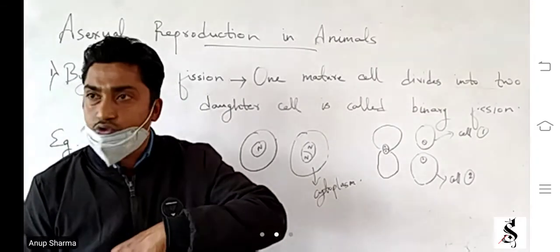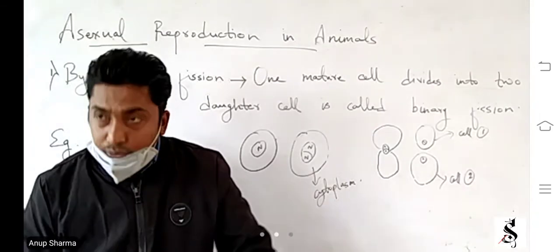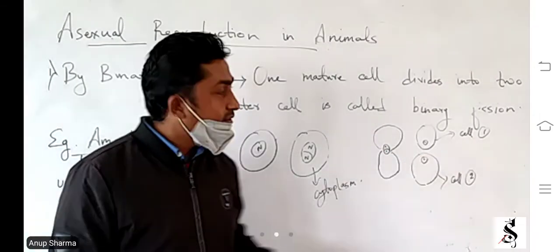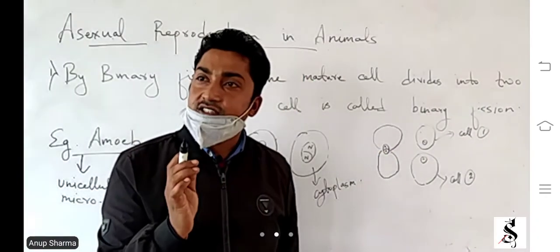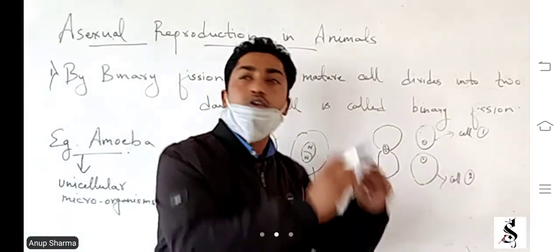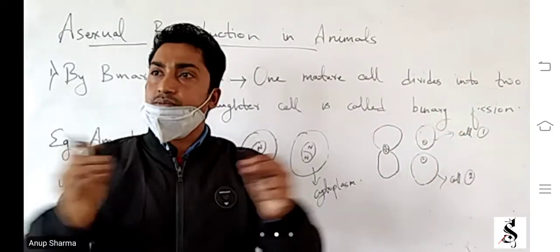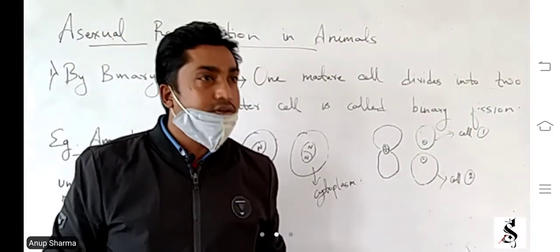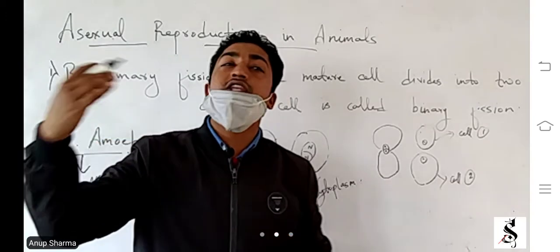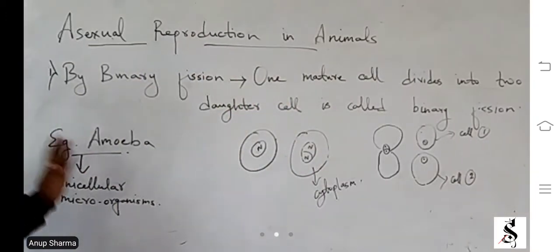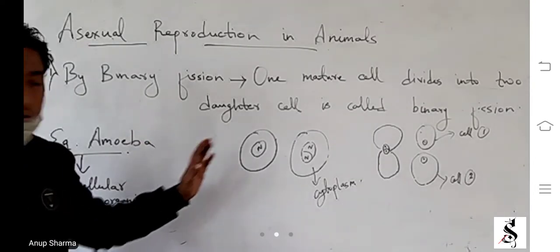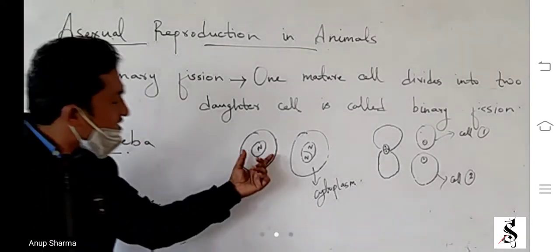It will divide in two parts, and both have one cytoplasm and one nucleus. And it keeps on growing. Reproduction means growing of an individual, reproducing a new individual. So here no sexual process was done, no fusion of gametes was done. It simply divides.